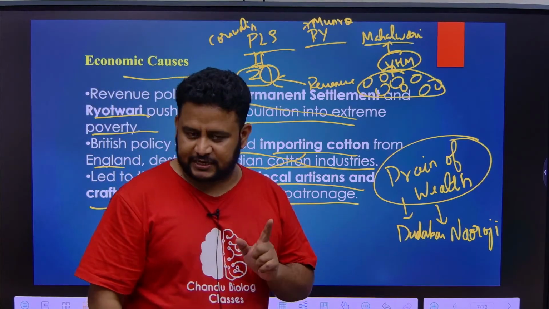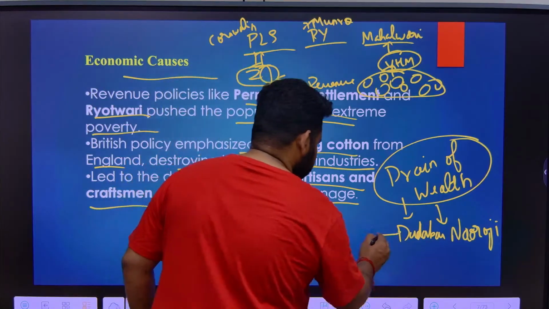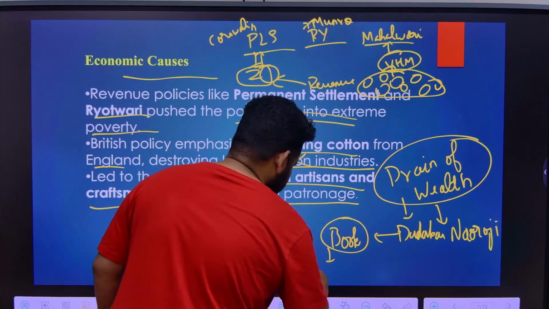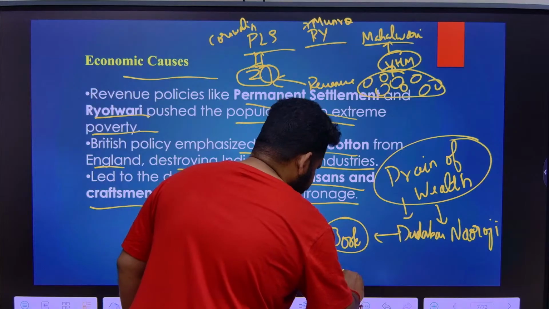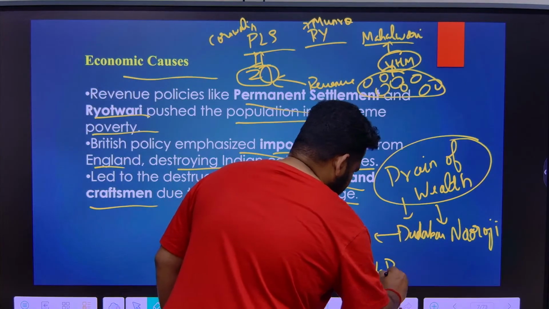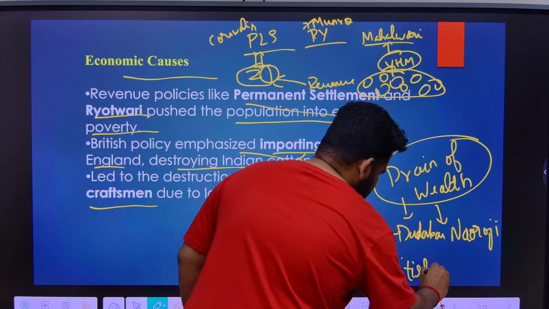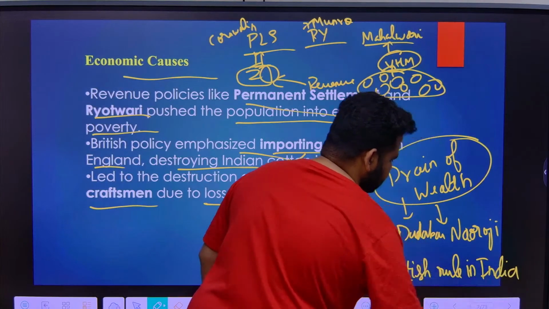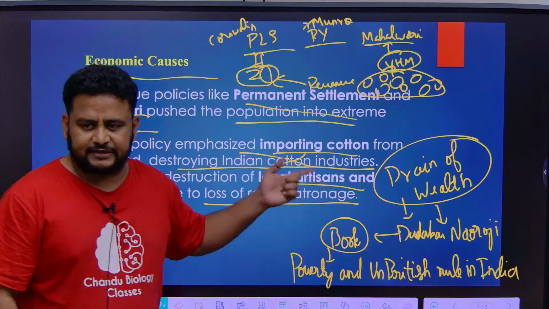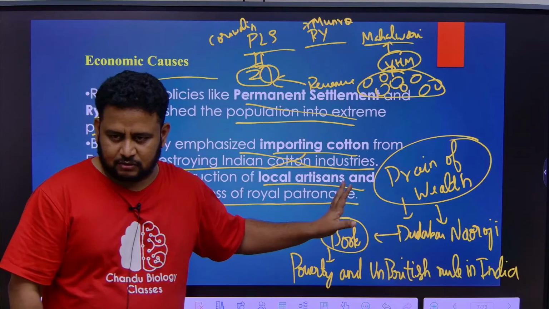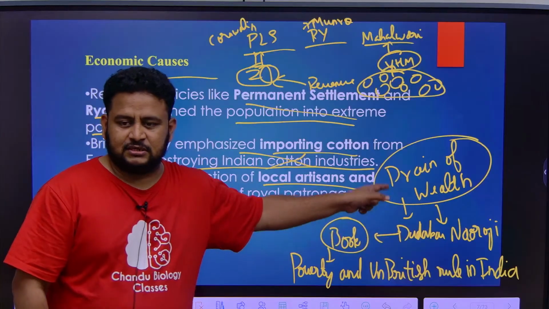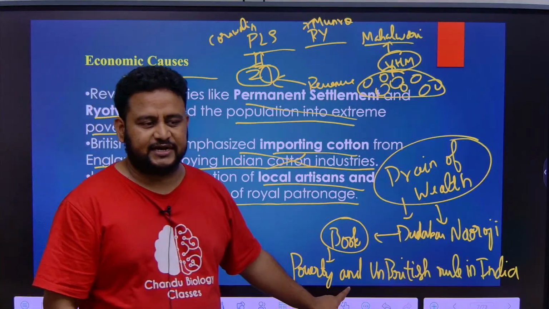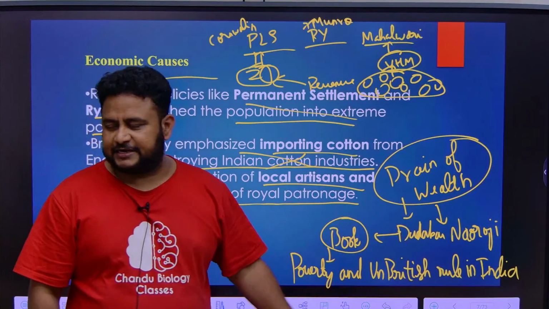He wrote a very important book, and they can ask you a question on it. His book name was Poverty and Un-British Rule in India. So all this led to drain of wealth. This concept is given by Dadabhai Naoroji. In which book did he talk about the drain of wealth concept? That book is called Poverty and Un-British Rule in India. Got it? Poverty and Un-British Rule in India.